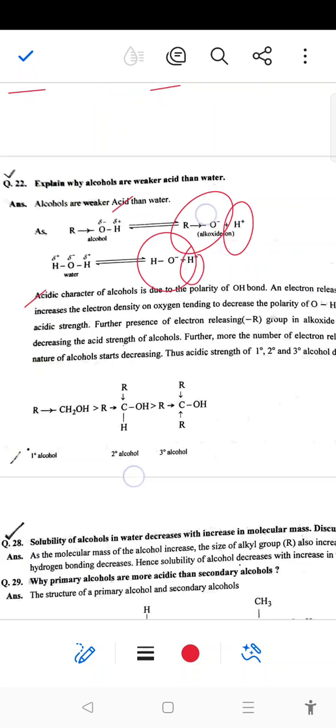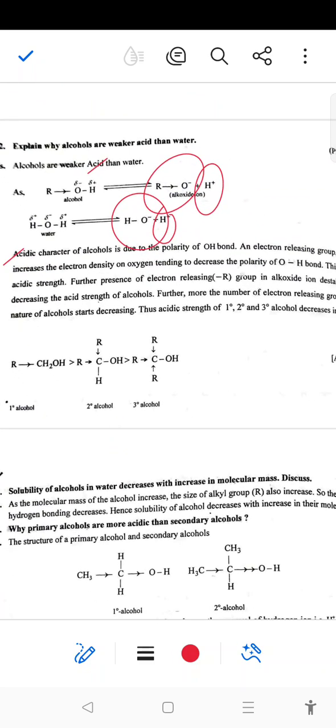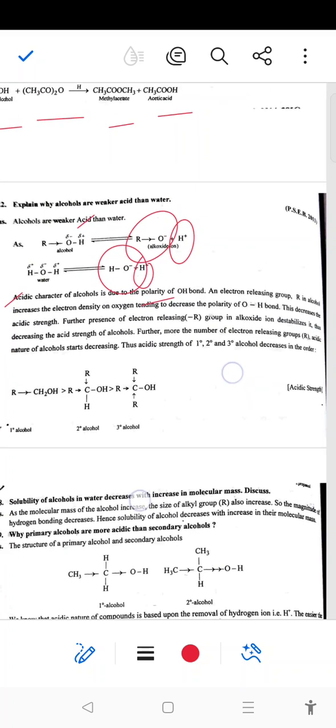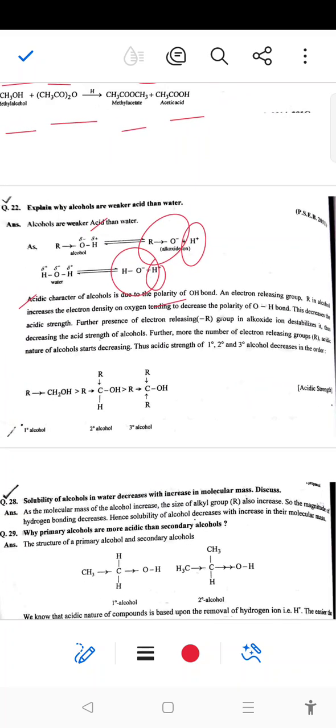In the acidic nature of alcohol, due to polarity of the OH bond, the electron releasing group R in the alcohol increases the electron density on oxygen, tending to decrease the polarity of the OH bond, thus decreasing the acidic strength. Further, the presence of the electron releasing R group in the alkoxide ion destabilizes it, decreasing the acidic strength of alcohol.